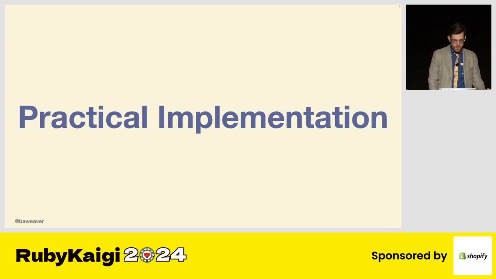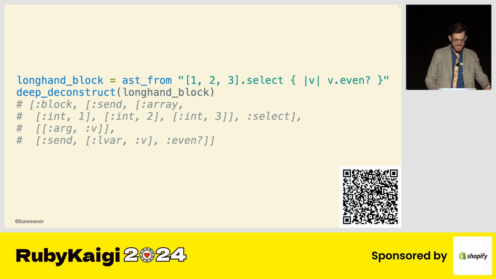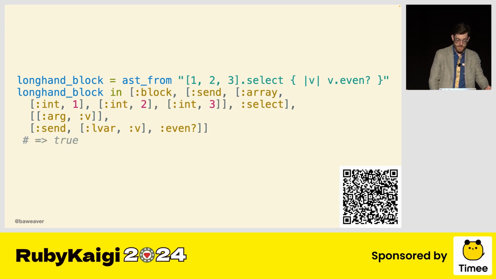So say we wanted Ruby to do it for us. How might we go about that? Well, looking back at that AST, and above at its deconstruction, doesn't that right hand with the arrays look an awful lot like what you might be pattern matching against? Couldn't we do something naughty like copy and paste that to the right-hand side of a pattern match? Well, let's give it a try real quick. And sure enough, there you go, it works one-to-one. That's why I like the deep deconstruct method, because I don't have to think about this, I don't have to write it out. I just say deep deconstruct, copy, paste, done. Look, we have a pattern match, we're done, the talk's over.